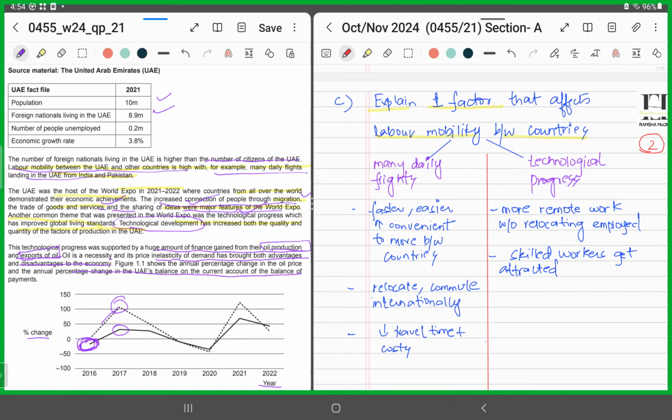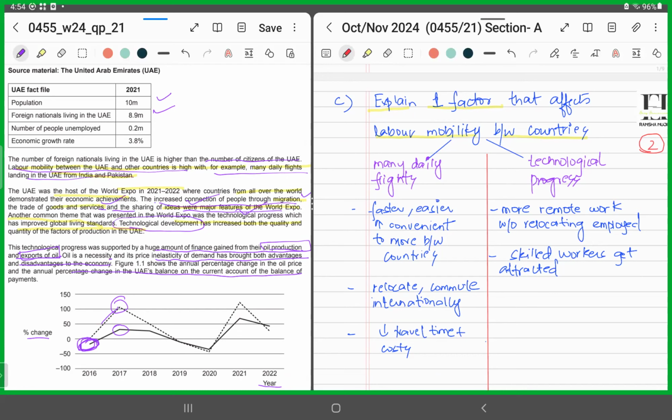It's making it more convenient for the labor to move between countries. And as a result, it's easier for the labor to relocate and commute internationally, right? It's also reducing the travel time and further reducing the cost, thereby reducing the barriers towards employment, or helping the employees to go and look for jobs in the international arena as well.